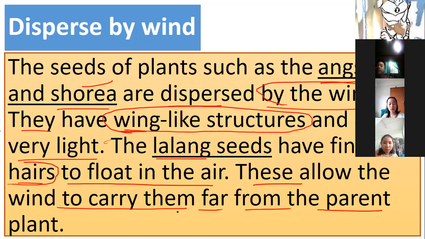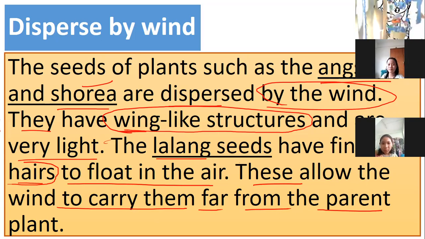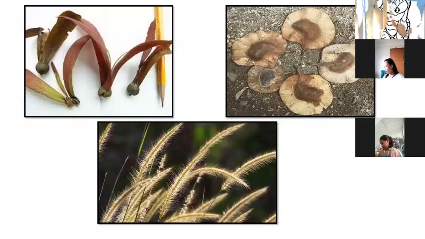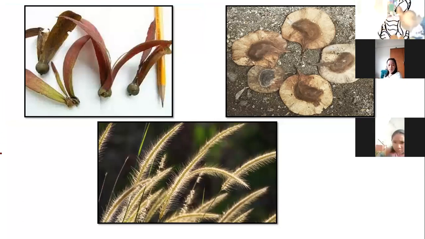So because of the wind, the seeds of angsana and shorea are dispersed by the wind. If you are opening your book, we are on page 32. So these are angsana, shorea, and lalang. The first one, who can tell me what is this?